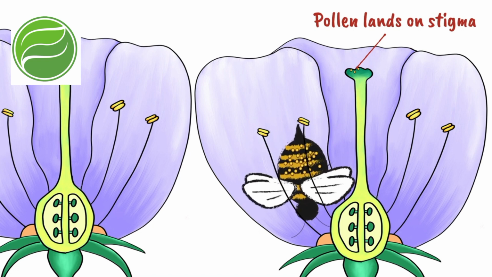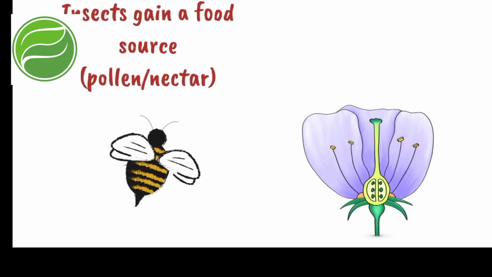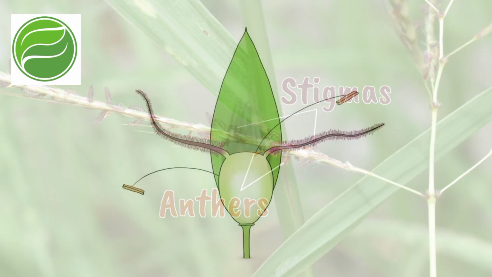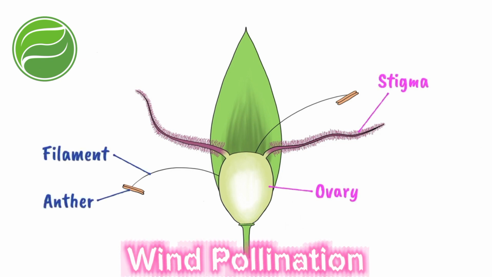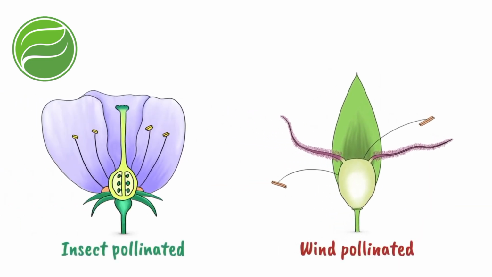In sexual reproduction, male gametes in pollen grain fuse with female gametes in ovules. Now we discuss wind pollination. There is some difference between insect and wind pollinated flowers. You should see it first.